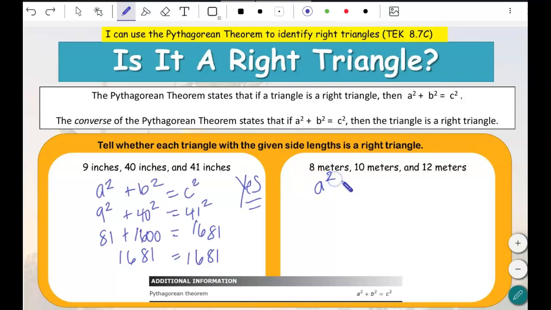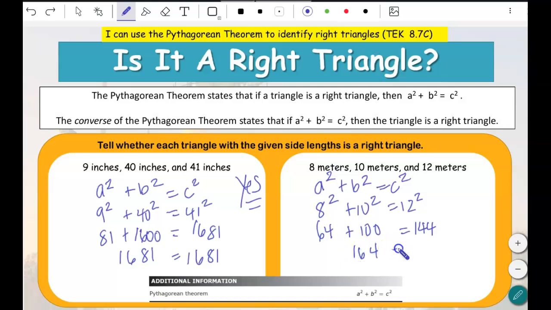We have our formula, a squared plus b squared is equal to c squared. We're going to do 8 squared plus 10 squared. Does it equal 12 squared? I know 8 squared is 64, 10 squared is 100, and 12 squared is 144. Not equal, because that's 164, and this is 144. Those do not equal each other, so it is not a right triangle. So the answer there is no, it is not.